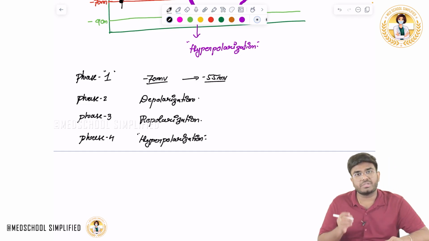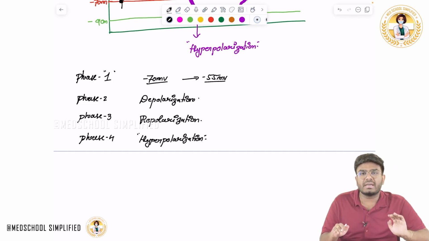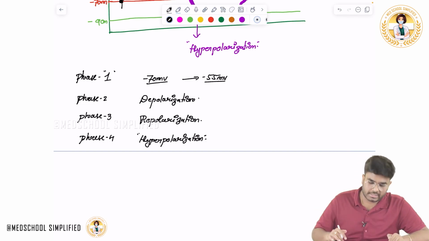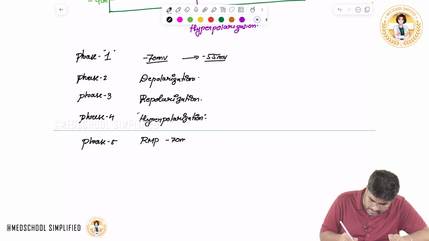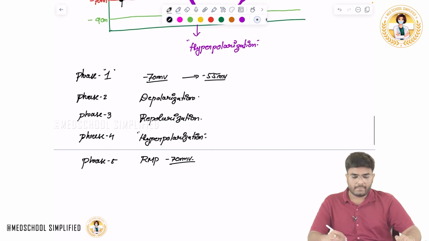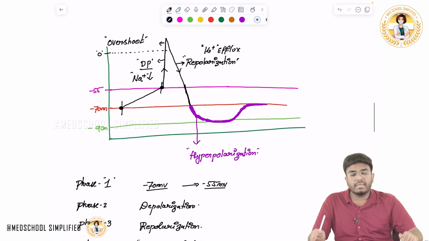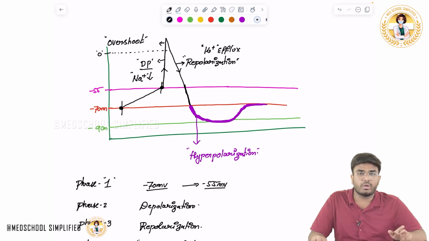Later, from hyperpolarization, the neuron will correct itself and come back to resting membrane potential. So phase 5 is resting membrane potential attainment, that is minus 70 millivolt again. Okay, so these are the 5 phases in the action potential of a neuron.